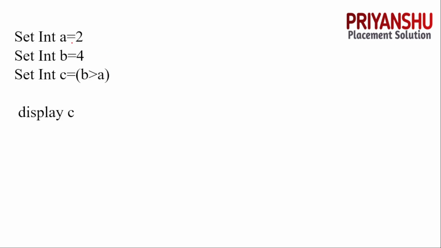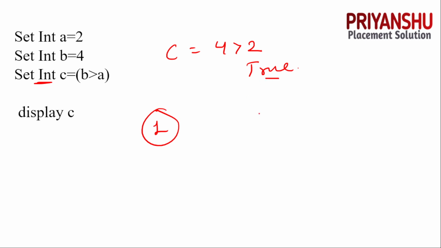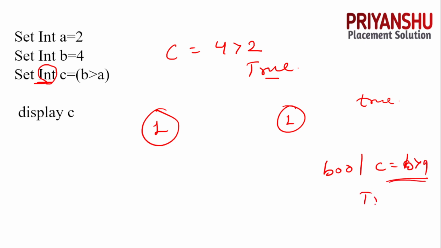The next question is a equal to 2, b equal to 4, and c equal to b greater than a. So the condition is true, but because the variable is set as an integer, the answer is 1, since true is treated as 1 in an integer. Many students are telling me on WhatsApp, no sir, the answer is true. But just focus on the data type. The data type is given as integer, not boolean. If it were bool and they wrote c equal to b greater than a, then only the answer would be true. So the answer for this one is 1.